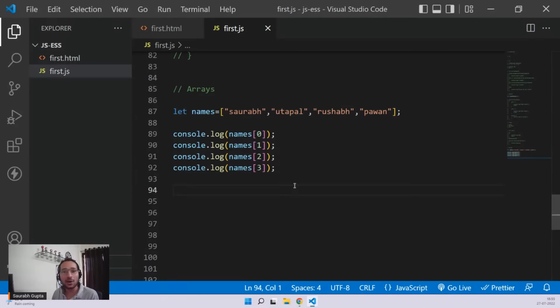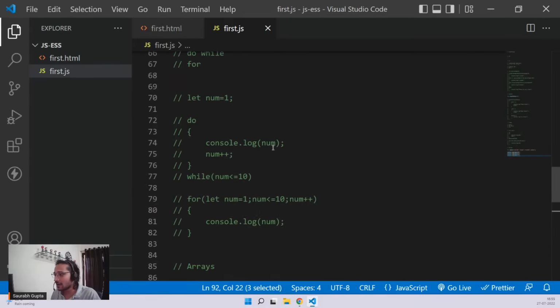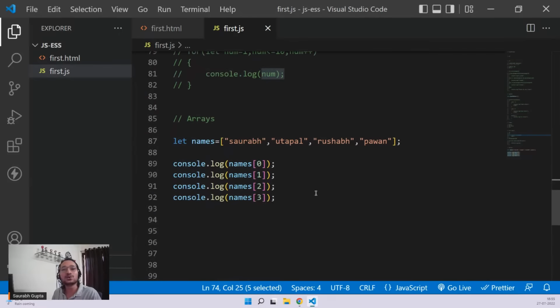We learned something called loops, right? And loops were what? If you want to execute a similar kind of code again and again, multiple times, you can always go for a loop. So here we go. You can see that this code is almost kind of similar. You're writing the same code again and again, and there is only one change, that is this number. I think a number can help in that, because you also saw that it was going like 1, 2, 3, 4, 5, 6. Exactly. So we can use loops to travel through the array and print all the values.